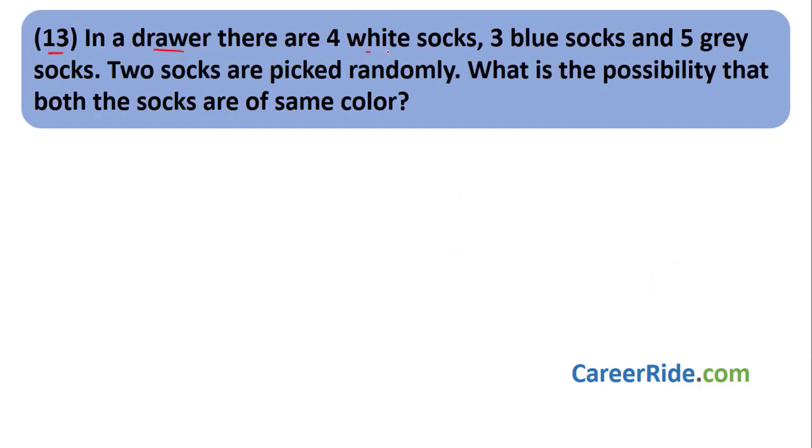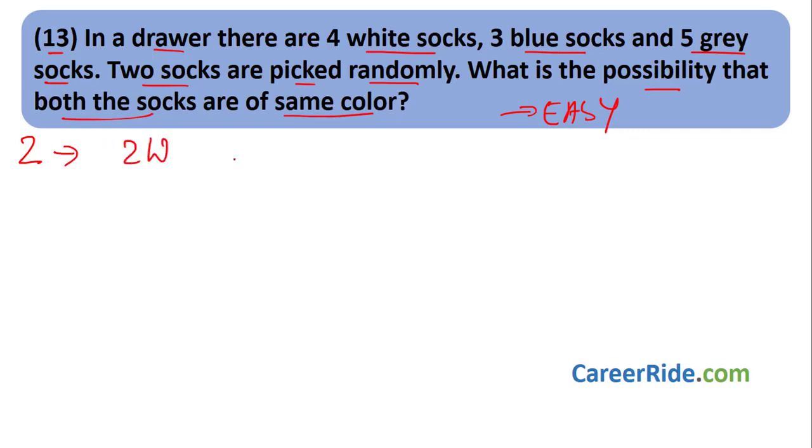In a drawer, there are 4 white socks, 3 blue socks and 5 grey socks. 2 socks are picked randomly. What is the possibility that both the socks are of same color? Very, very easy. Again, let us see what to do. We need to choose 2 socks. Both have to be of the same color. Okay. So 2 socks.